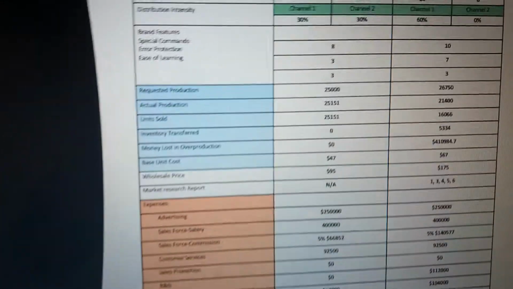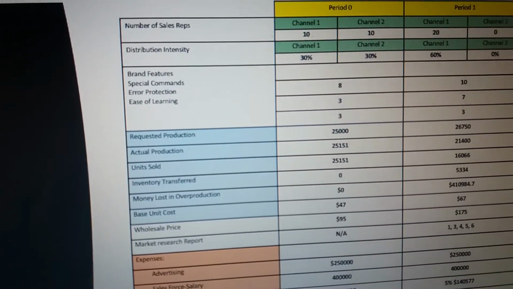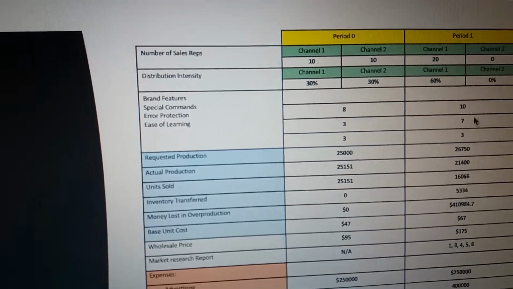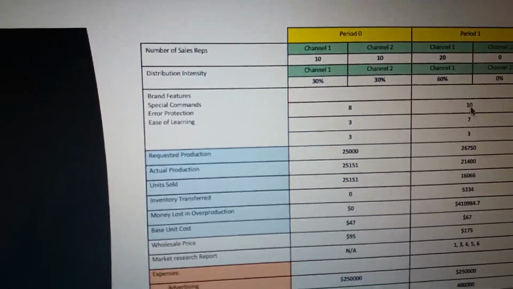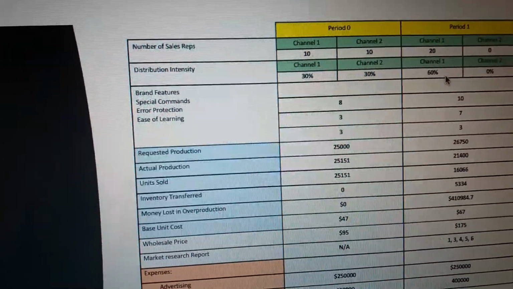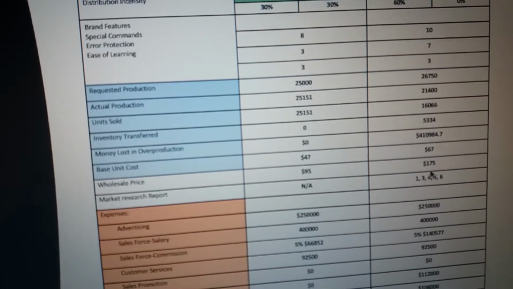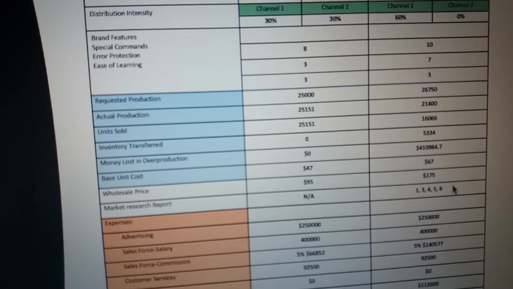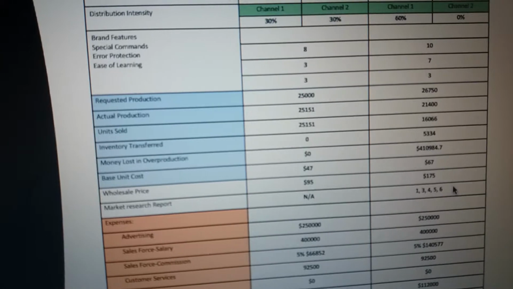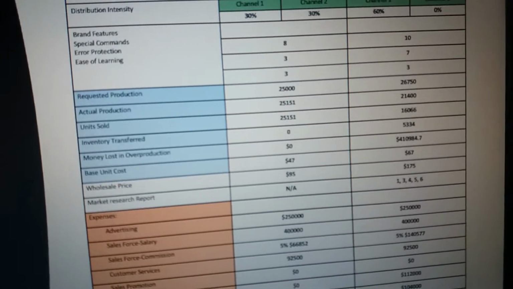We can see now that we increase the features at the beginning, so we had a huge investment here. We transfer our sales reps to channel 1 because it's the main channel we are attacking now. And we order different reports because we want to get on track with the market. You know exactly what we have to do next time.